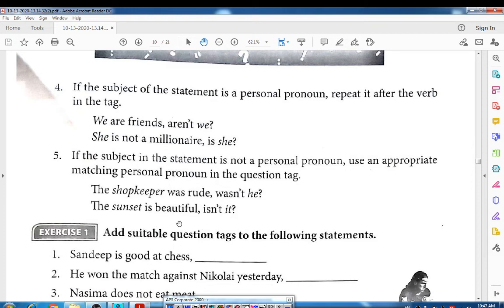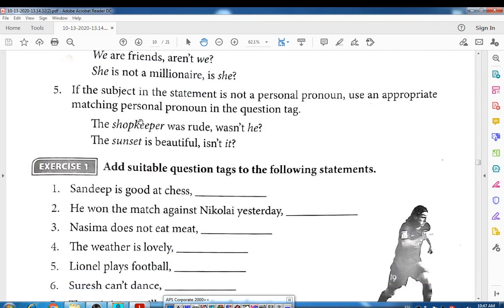The sunset is beautiful, isn't it? For the sunset, it will not be he or she, right? So therefore we use it, isn't it? Okay students, so let's see what is next.